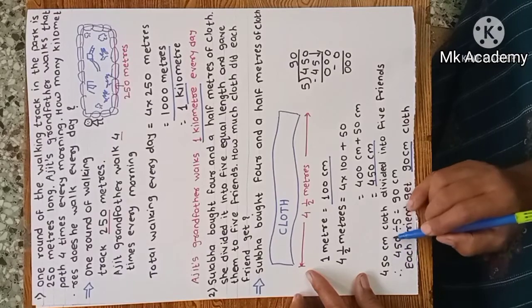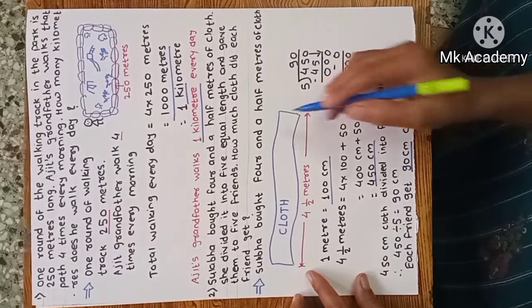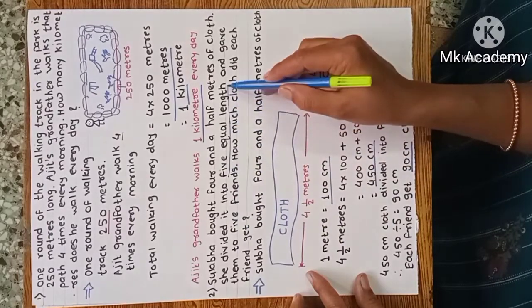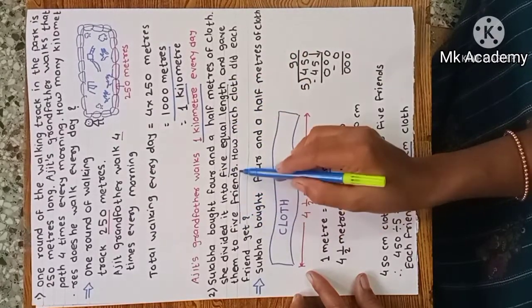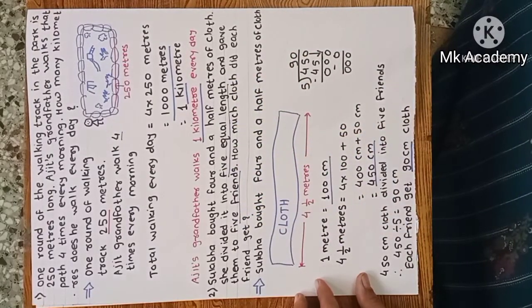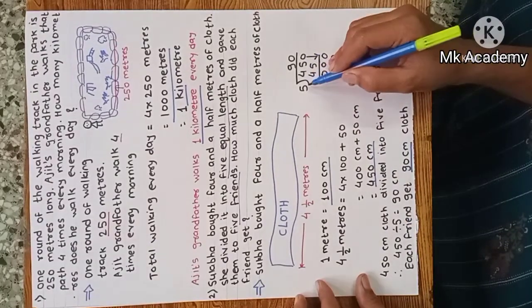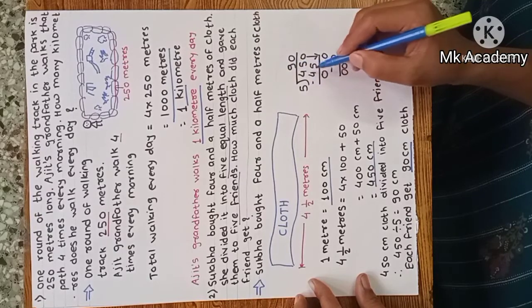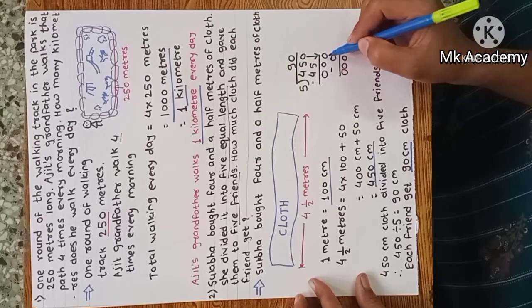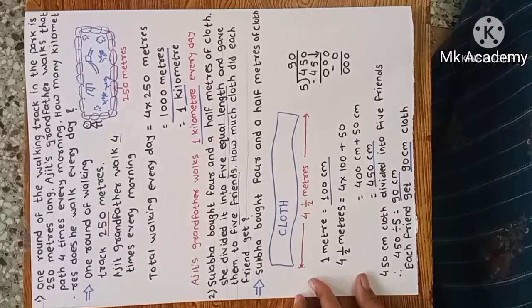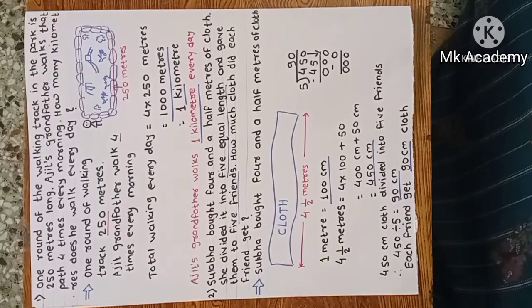Now 450 centimeters of cloth is divided among 5 friends. She divided it into 5 equal lengths and gave them to her 5 friends. That means 450 divided by 5. 5 nines are 45 and here 0. Each friend got 90 centimeters of cloth.